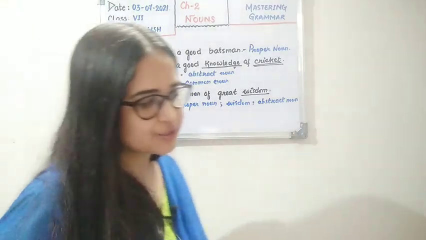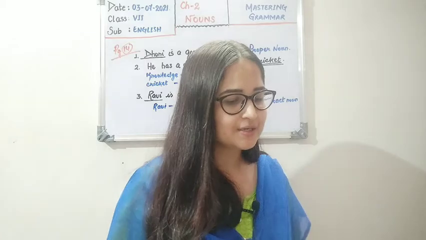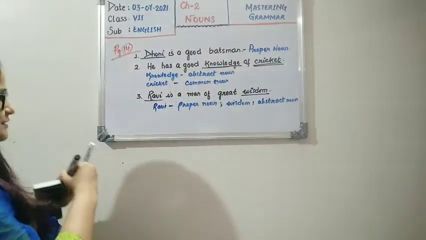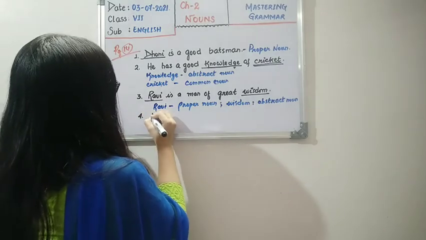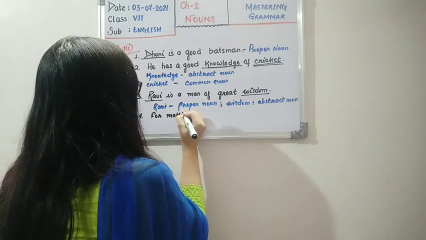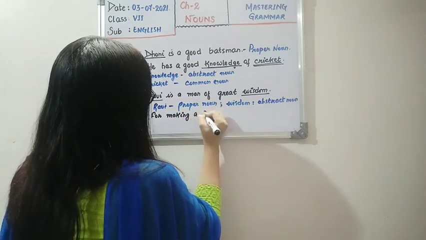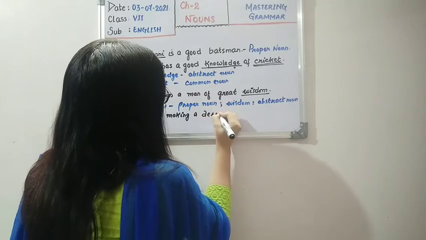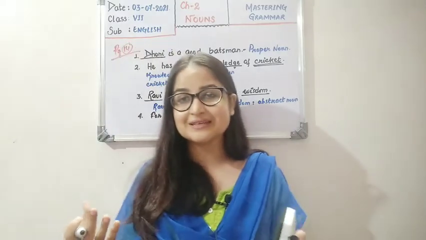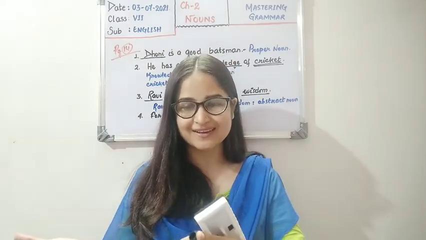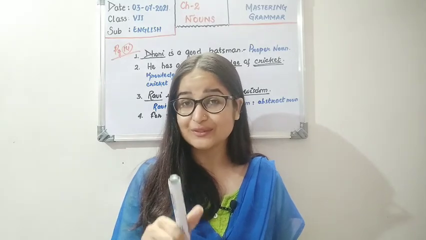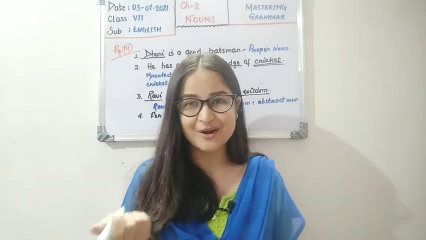Moving to the fourth question. For making the dessert, we need sugar, milk and honey. Okay children, now see, this is also a good example. Here dessert is not that arid region that we find in Rajasthan or in all dry areas, not the one full of sand that we studied in our alien handbook.